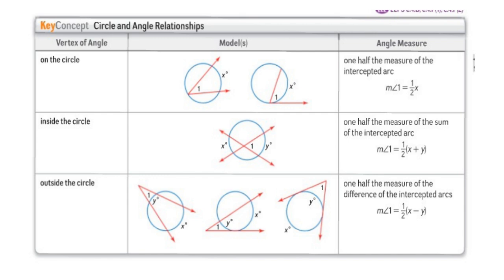And then the angle measure is 1/2 of the measure of the difference of the intercepted arcs. So in this example we have the measure of angle 1 is 1/2 times x minus y.